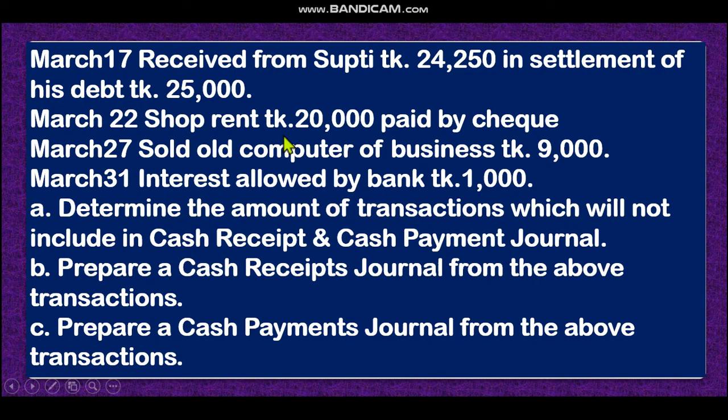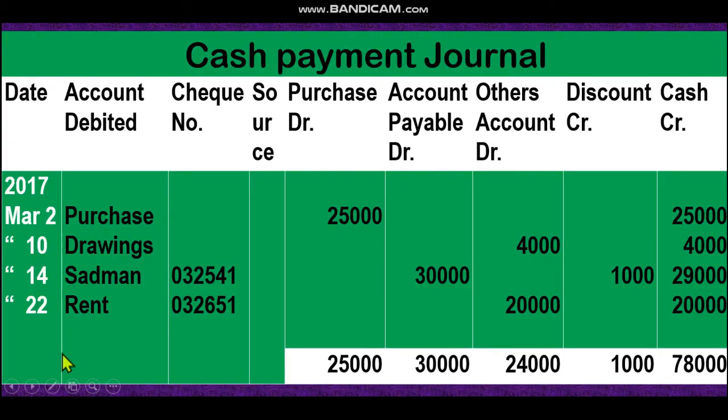Shop rent 20,000 paid by check. That means we have paid shop rent. So rent account by check. Look at our others account will be debit, because it is not purchase, it is not accounts payable, and cash account, cash money will decrease. So this is the total of cash column, this is discount column, this is other account. So dear student, this is our cash payment journal. Very easy. I hope all of you can.